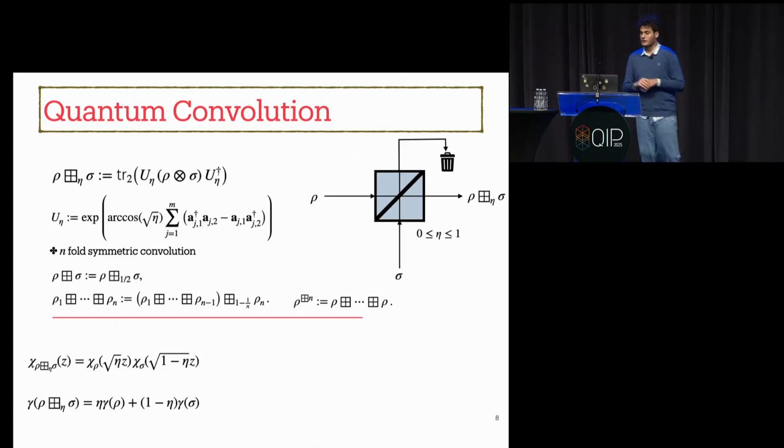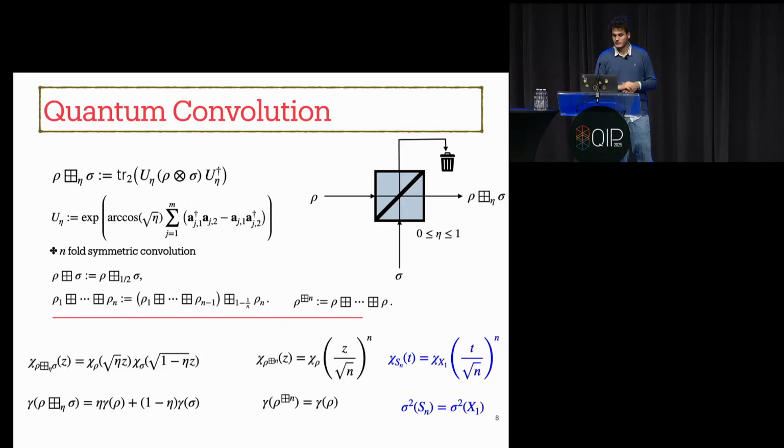A nice thing about quantum convolution is that it acts similarly to the classical setting at the level of characteristic function and covariance matrix, as we have these nice identities. Using these identities, we can write the characteristic function of rho_n in this form and the covariance matrix of rho_n in this form, which is exactly how the normalized summation of n i.i.d. random variables in the classical setting behaves.